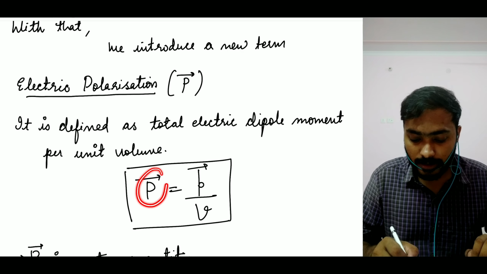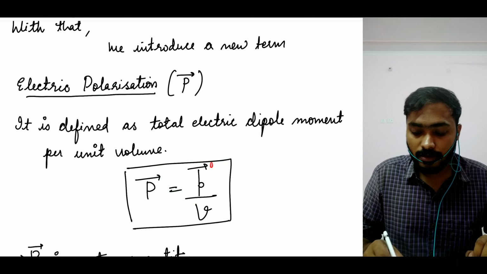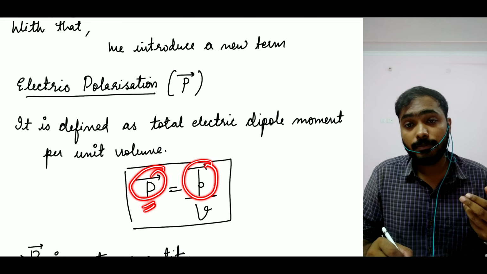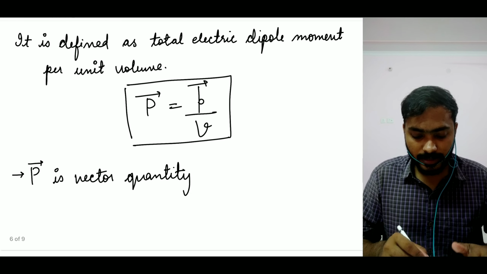Yes, it's a vector quantity because your P is a vector. Volume is not a vector quantity, but as your dipole moment is a vector quantity, your capital P, that is your electric polarization, automatically becomes a vector quantity. Is that a yes or no?